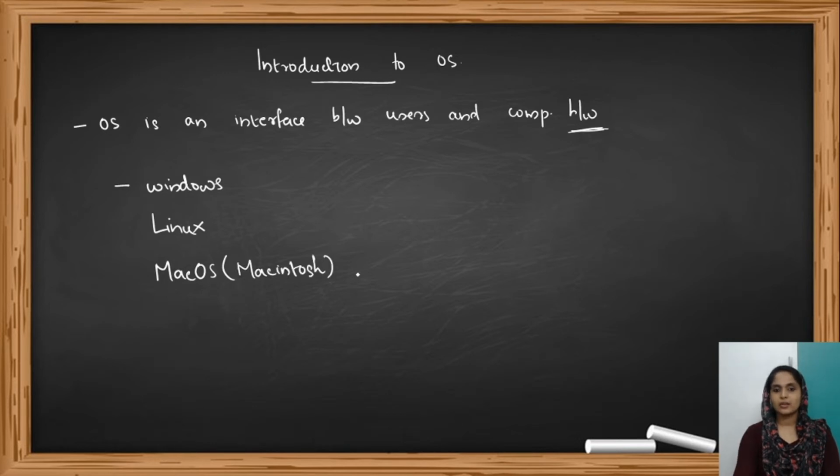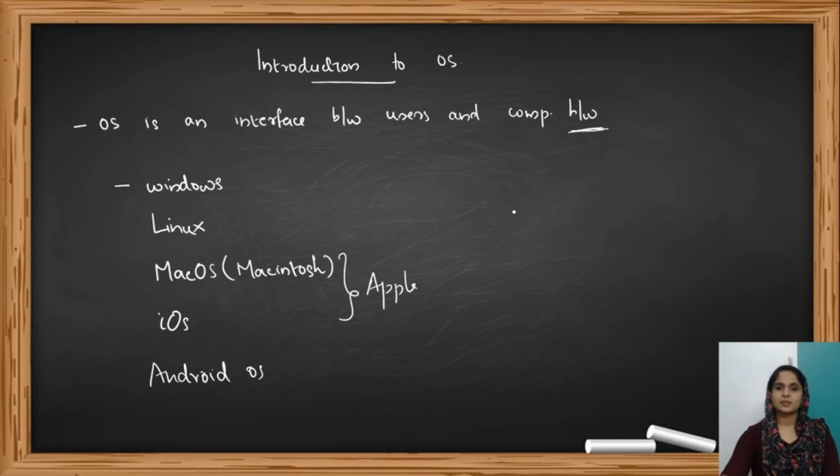It's a dedicated operating system for Apple laptops, workstations, etc. And for iPhones and iPads, they have their own operating system, that's iOS. So iOS and Mac OS are both operating systems provided by Apple. And we also have the Android operating system for normal smartphones. So these all are examples of operating system.